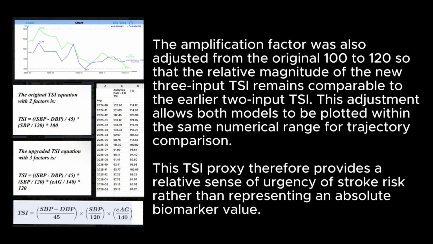The amplification factor was also adjusted from the original 100 to 120 so that the relative magnitude of the new 3-input TSI remains comparable to the earlier 2-input TSI. This adjustment allows both models to be plotted within the same numerical range for trajectory comparison. This TSI proxy therefore provides a relative sense of urgency of stroke risk rather than representing an absolute biomarker value.